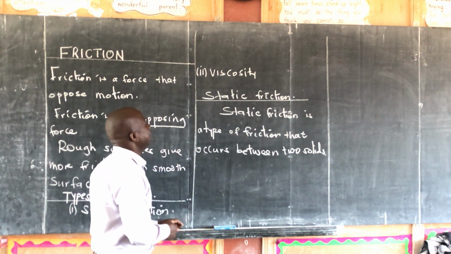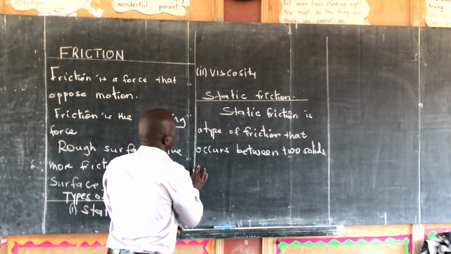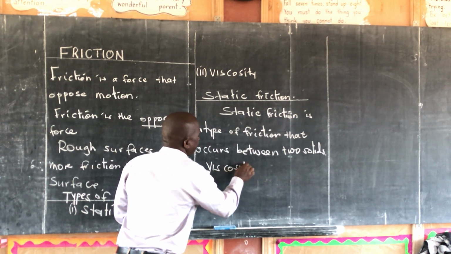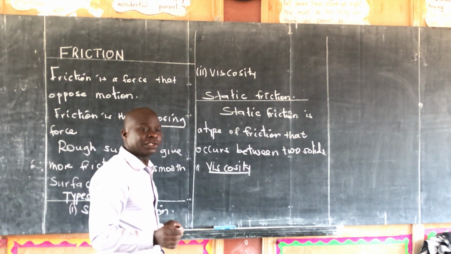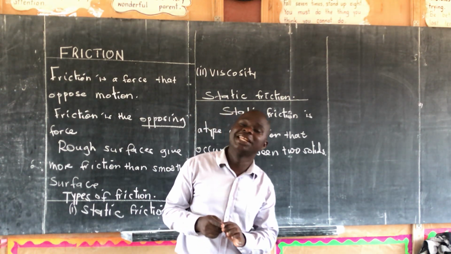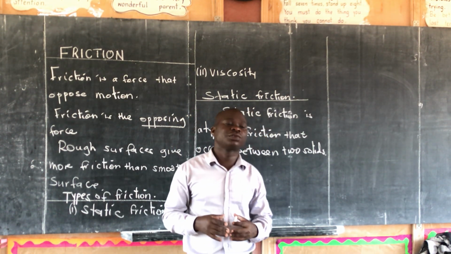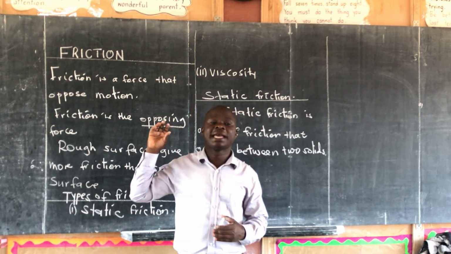Then we have another type, which is viscosity. Viscosity is a type of friction that occurs in fluids. And when I talk about fluids, we can talk about water, we can talk about air.